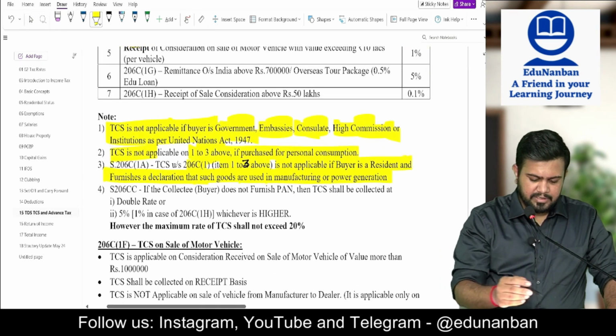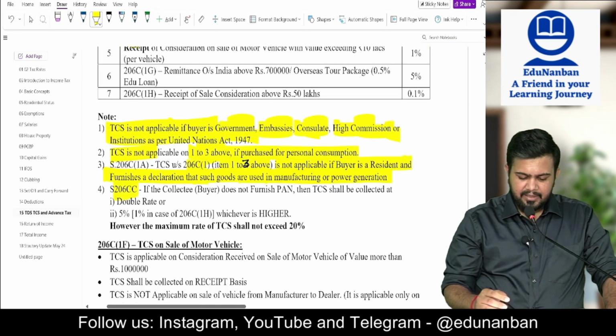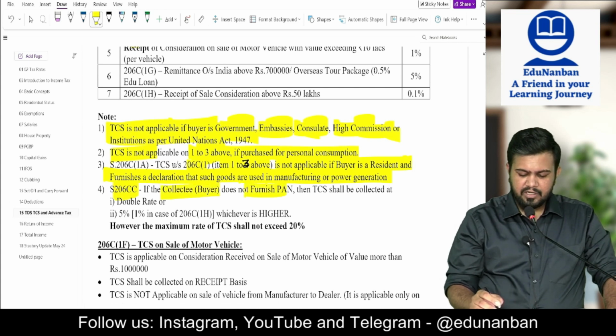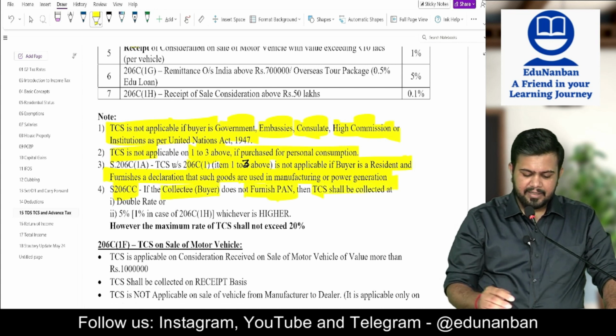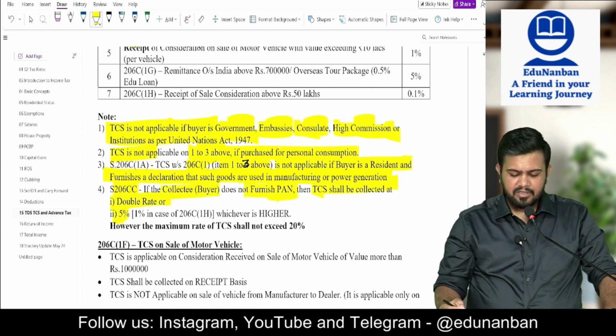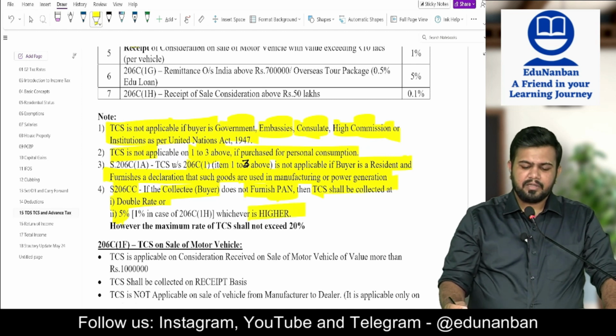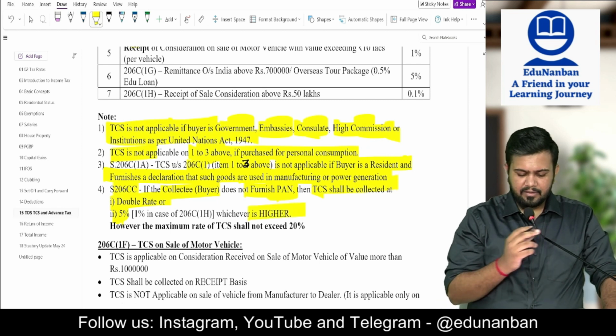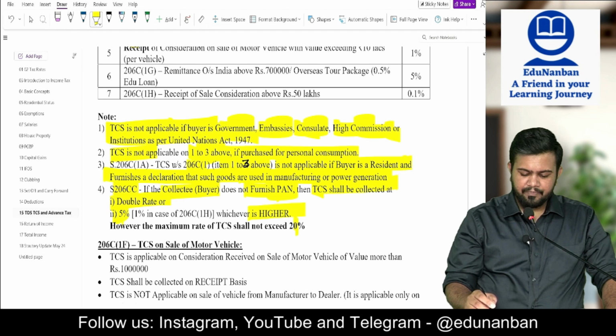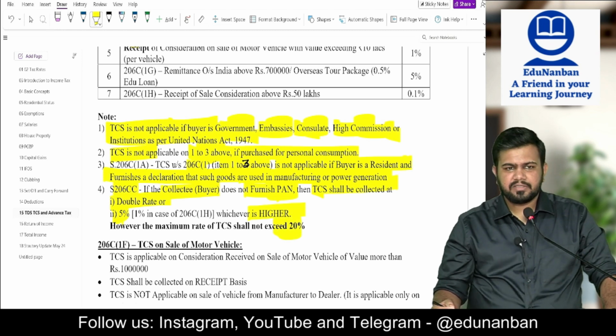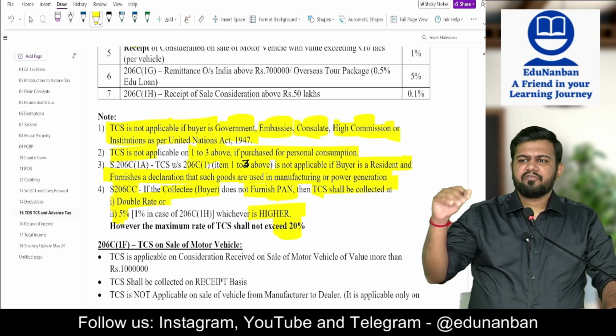Next, section 206C. If collectee does not furnish PAN, then TCS shall be collected at double rate or 5%, whichever is higher. It should not exceed 20%. So double rate or 5%, whichever is higher.